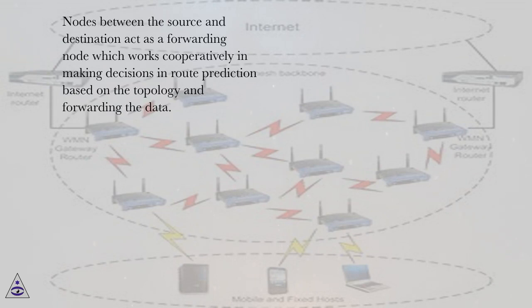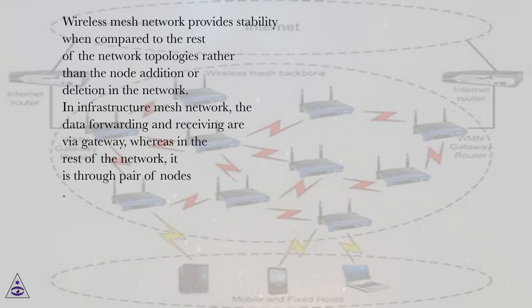Nodes between the source and destination act as forwarding nodes which work cooperatively in making decisions in route prediction based on the topology and forwarding the data. Wireless mesh network provides stability when compared to the rest of the network topologies with regard to node addition or deletion in the network. In infrastructure mesh network, the data forwarding and receiving are via gateway, whereas in the rest of the networks, it is through pairs of nodes.